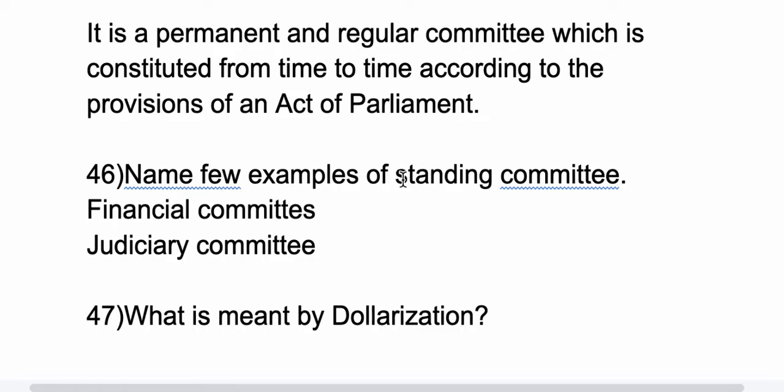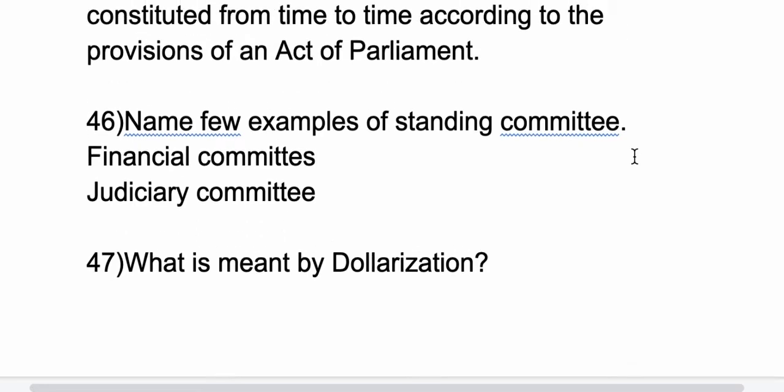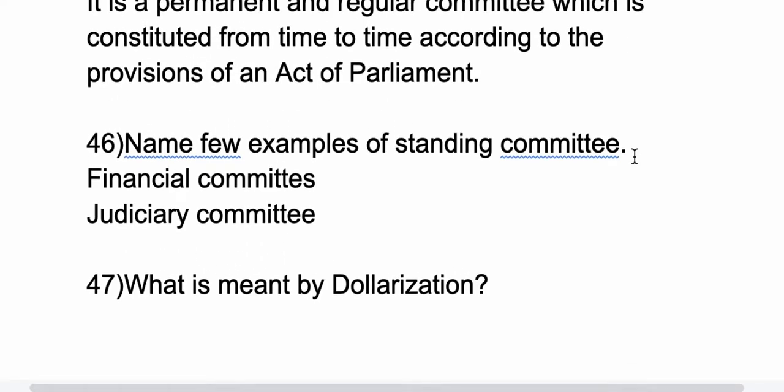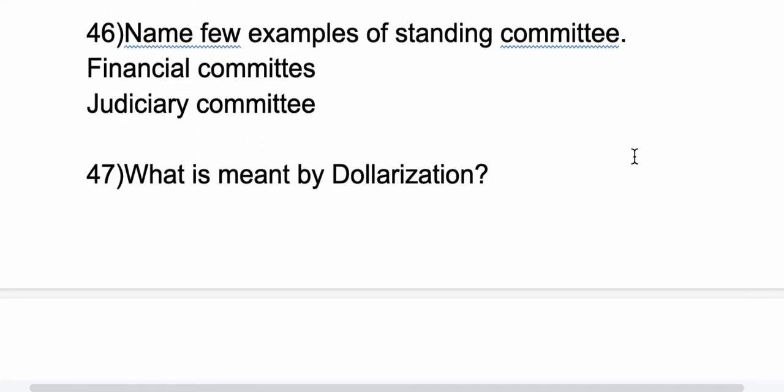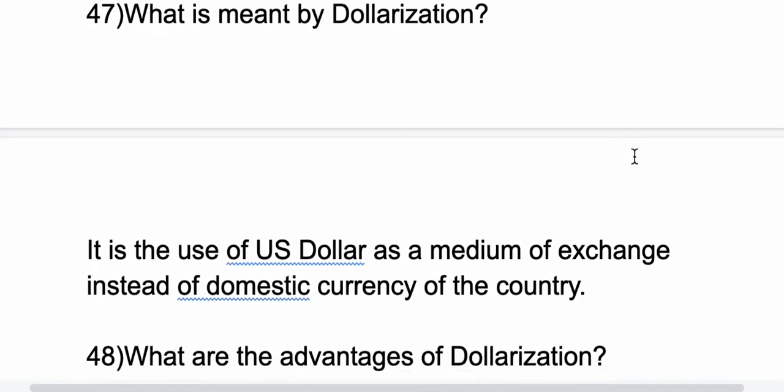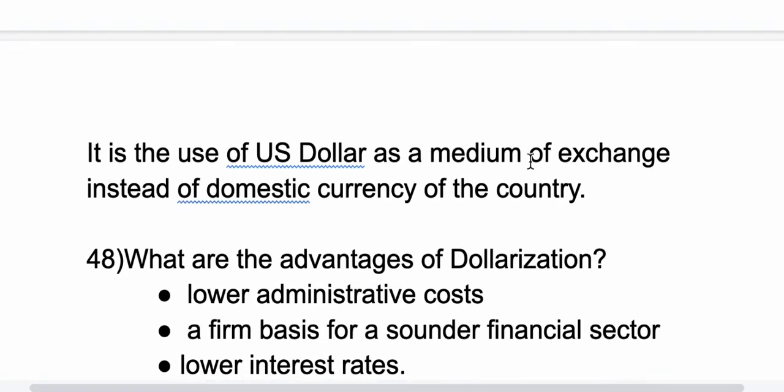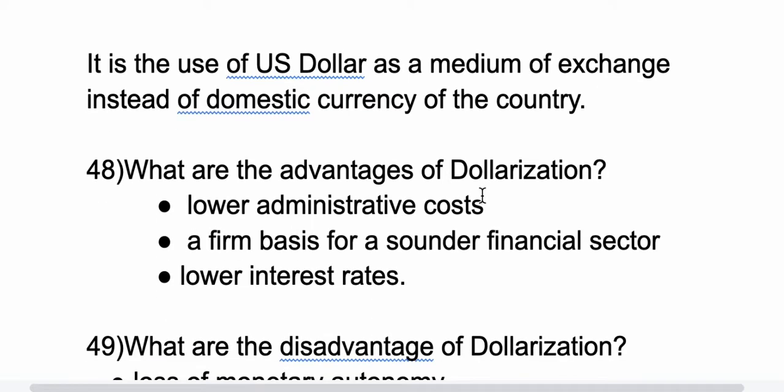What are standing committee? Standing committee is a permanent body which is organized by members of parliament. Now every year, okay, it is constituted every year. Now 47th question, what is meant by dollarization? So it is the use of US dollars as a medium of exchange instead of domestic currency of the country. Now 48th question, what are the advantages of dollarization?